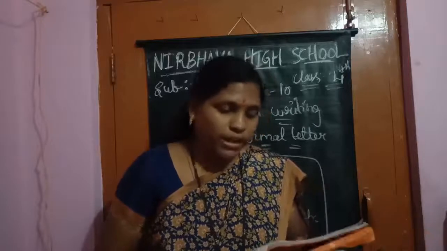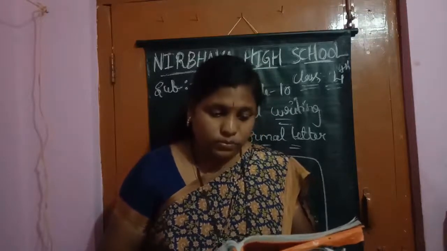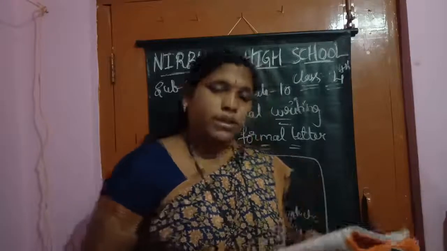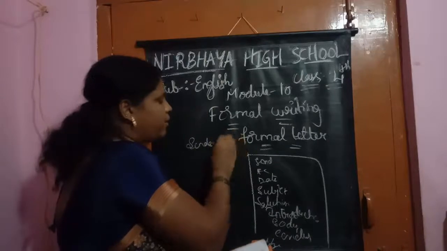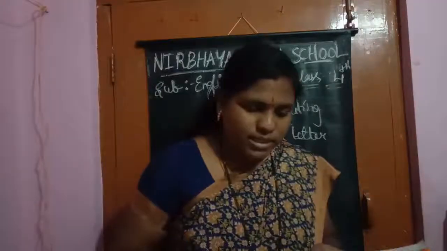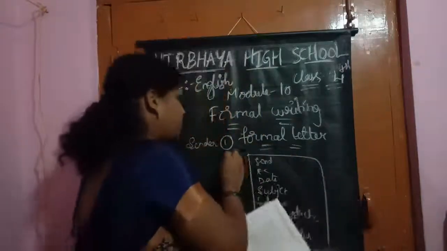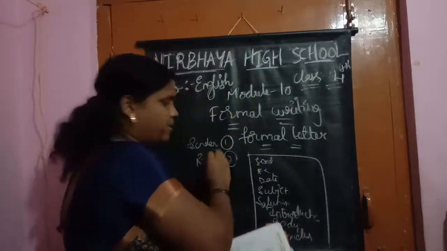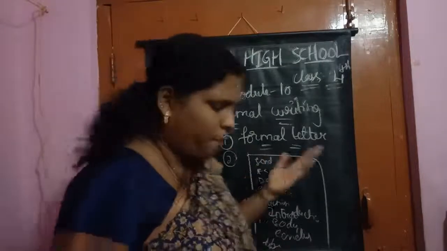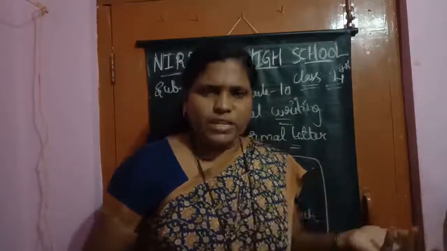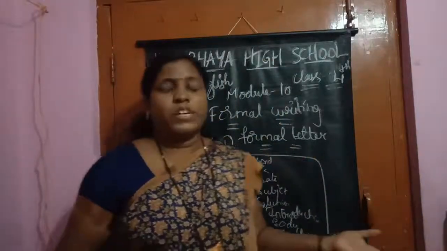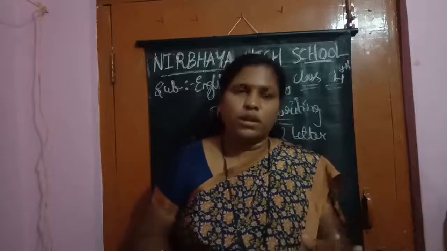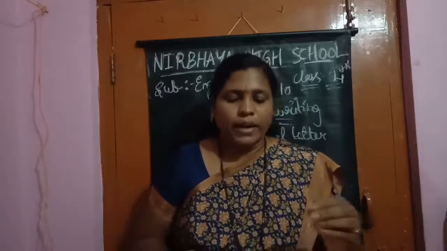Okay, children. First, what comes first, children? Tell me. Yes. First one is sender's address. Near the sender's address, write down the first one. What is the second one, children? Yes. Receiver's address. Now I have told the pattern. Now complete it like that only. It's a very easy one. I hope everyone will do this. Write your numbers in the boxes given, near the respective parts, number wise.